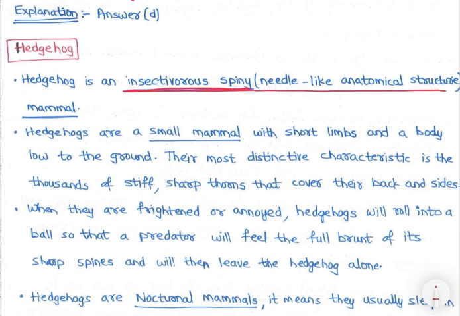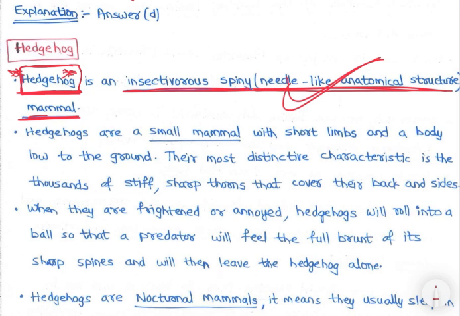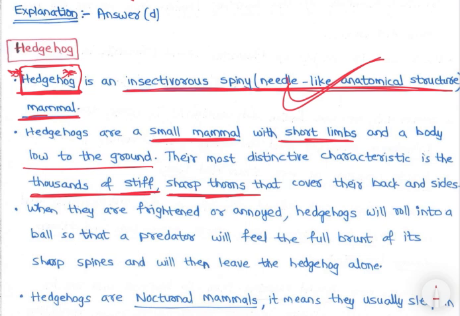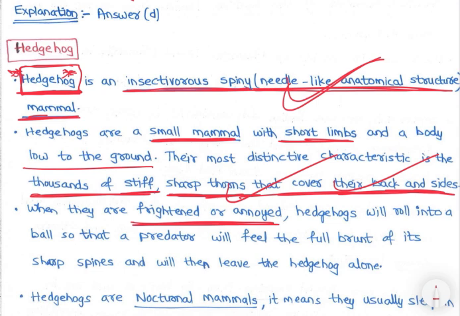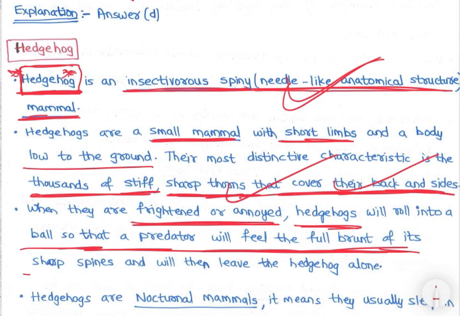See, hedgehogs are insectivorous, spiny, needle-like anatomical structure mammals, so उनके पास needles हैं ऊपर, right, so they can roll back and protect themselves, so that's why hedgehogs are important. You need to remember hedgehog means rat-like thing. Hedgehogs are small mammals with short limbs and a body low to the ground. Their most distinctive characteristic is thousands of stiff sharp thorns that cover their back and sides. When they are frightened or annoyed, hedgehogs will roll into a ball so that a predator will feel the full brunt of its sharp spines and will leave the hedgehog alone, right?